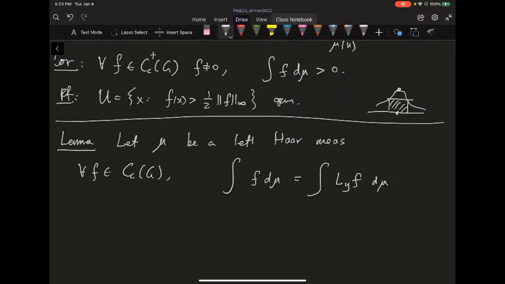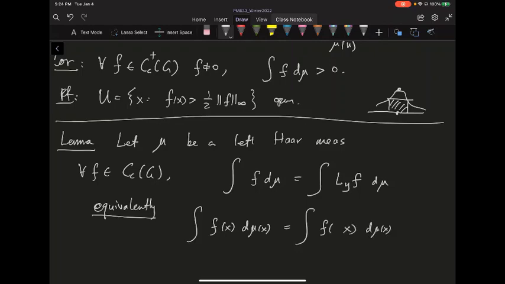Or sometimes equivalently, you can write the following. Another way of writing this is: if you want to integrate f of x d mu of x, that's going to be equal to the integral of f of xy d mu of x, where you multiply something on the right. Y or y inverse doesn't really matter.